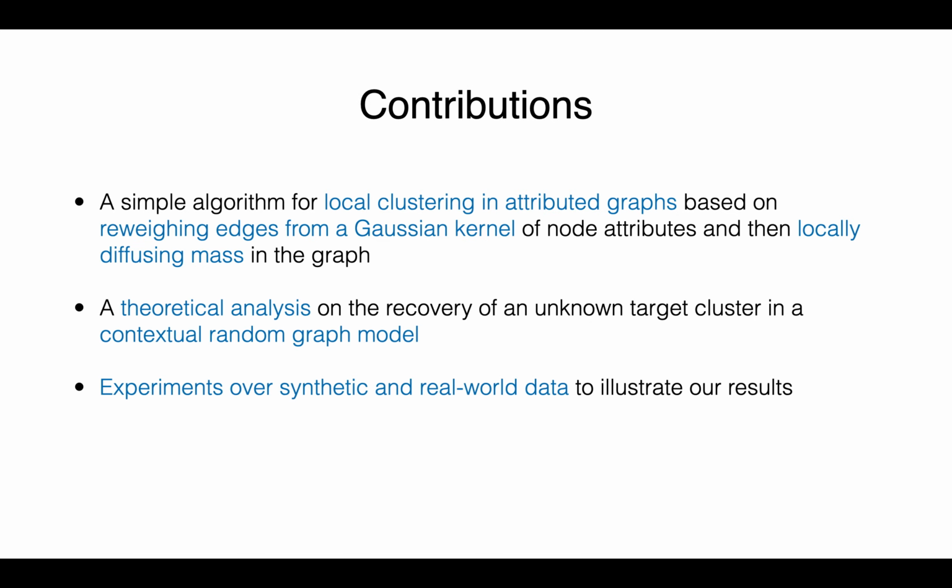Let me start with an overview of our contributions. In this work, we present a very simple algorithm for local clustering in attributed graphs, based on the idea of reweighting edges from a Gaussian kernel and then locally diffusing mass in the graph. In order to study the effectiveness of our method, we present a theoretical analysis on the recovery of a target cluster from a contextual random graph model. And finally, we present experiments over both synthetic and real-world data to illustrate our results.